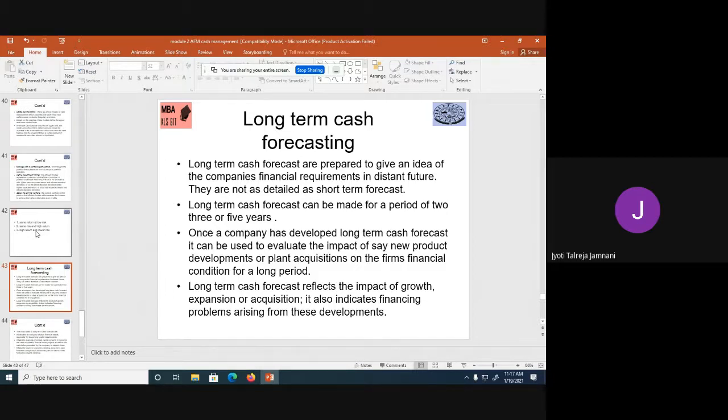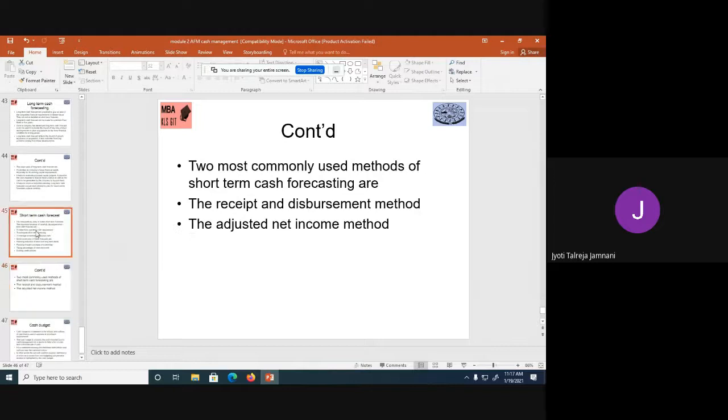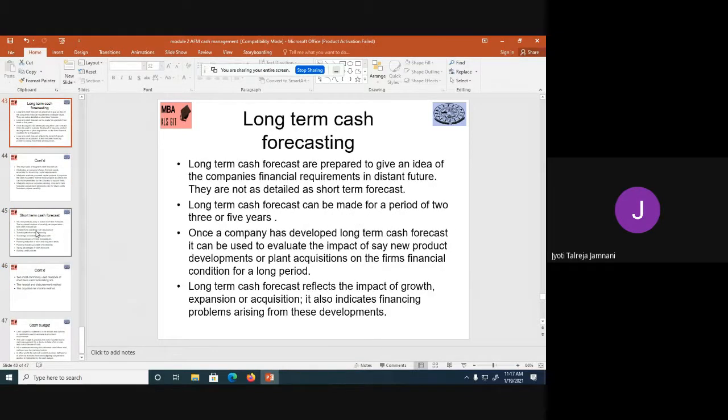Now, long-term cash forecasting. When we come to long-term cash forecasting, this is done for a longer duration and prepared to give an idea of the company's financial requirement in the future. They are not as detailed as short-term forecasts, so they'll not be into too much detail. A long-term cash forecast can be made for a period of 2 to 3 or 5 years.